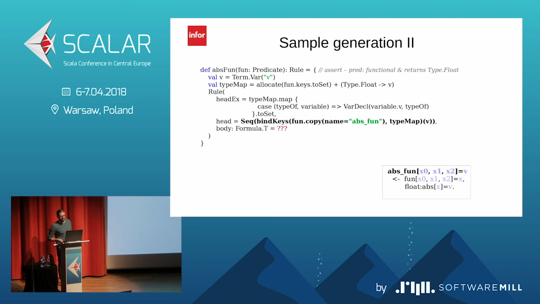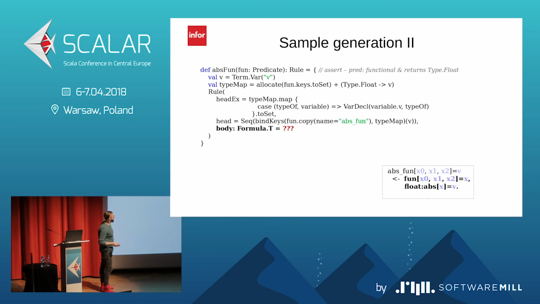Okay, so in our head is a sequence. We use this bind keys method which we created, and we need to put here the ABS fun, but we do not have it. We only have the fun, but ABS fun is the same as fun, but with a different name. So we could just copy the fun function, and that's all. And we are feeding the lambda with which variable? We are feeding the lambda with variable foo, and we have the atom. So we have the head.